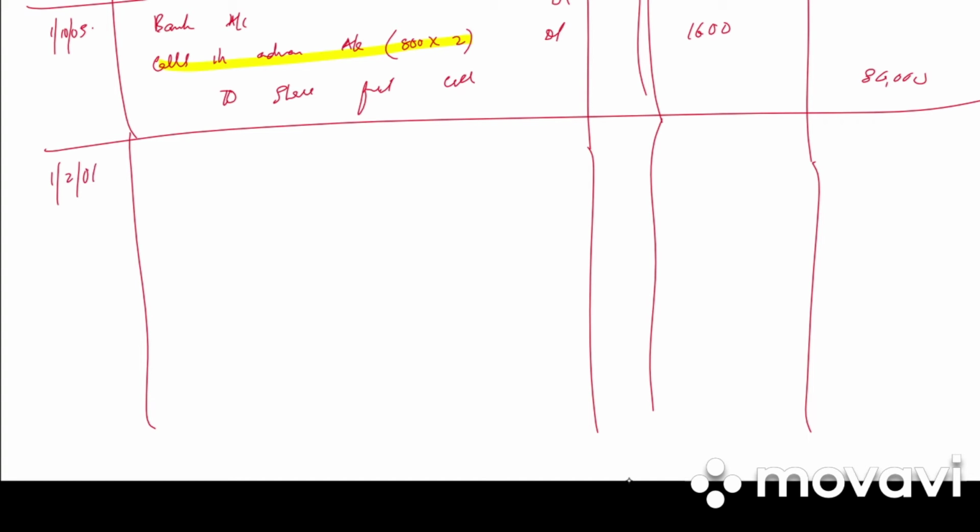Next, on 1st Feb 2006, share second and final call account debited to share capital account. 40,000 into 3, 1,20,000 debit, 1,20,000 credit.